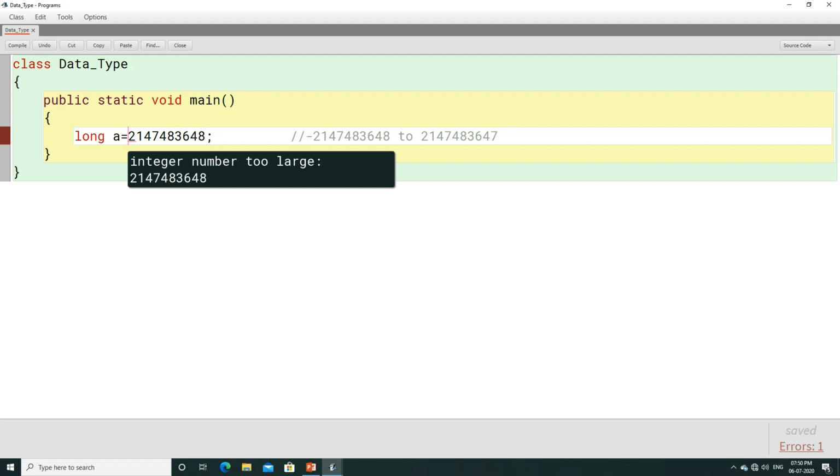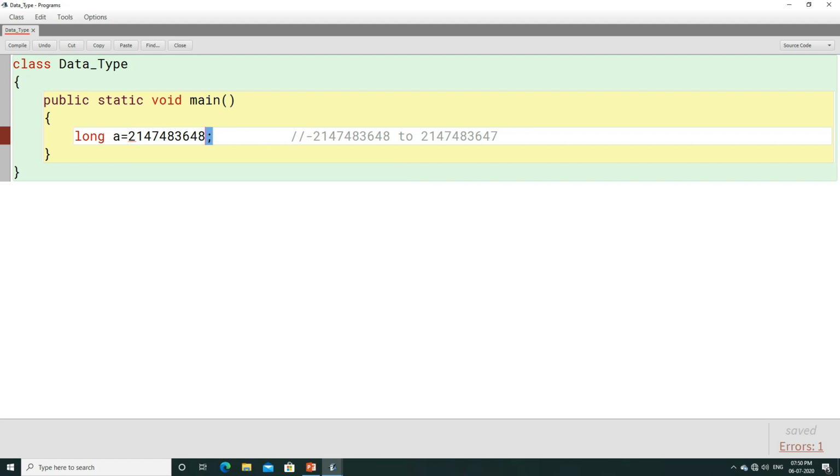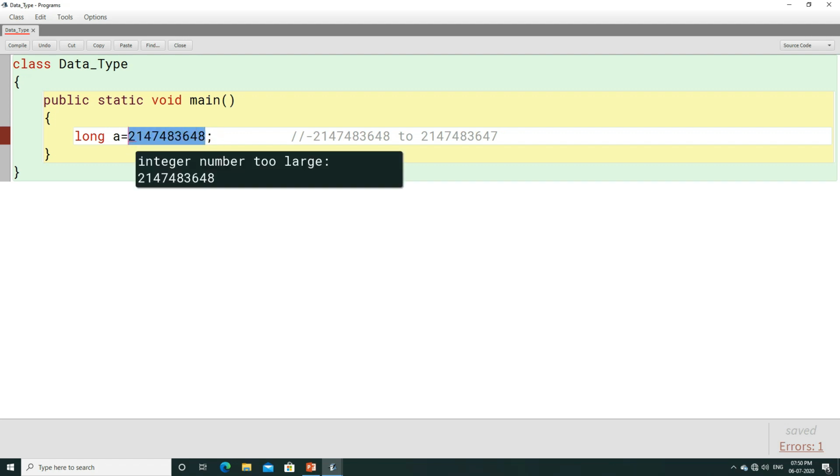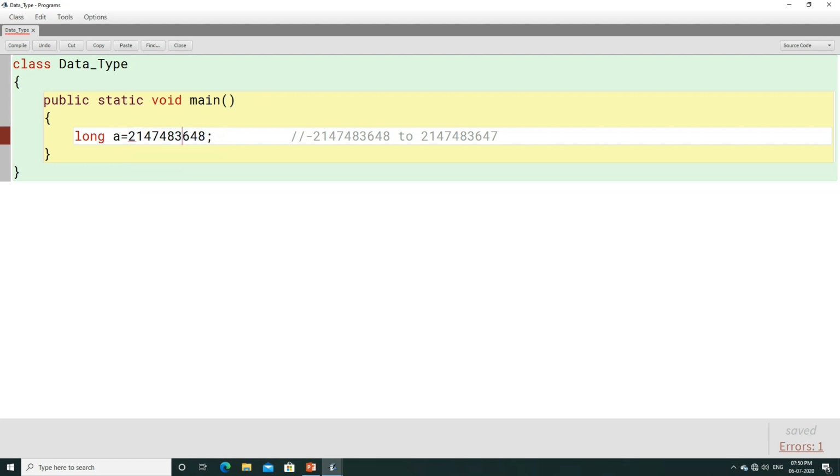The reason is, first when the compiler sees that we have written such a number which does not come under the range of integer, whether this number can be stored in a long or not is a different thing, that is the second part. But when the compiler sees that we have written such a big number, it will come to know that we cannot write or represent such a big number or such a big integer number.